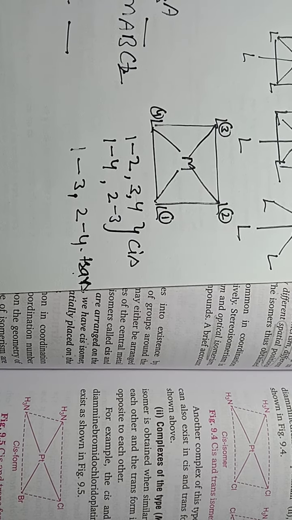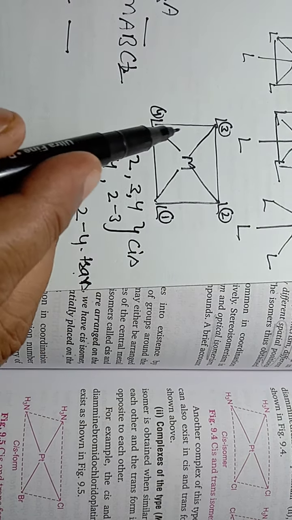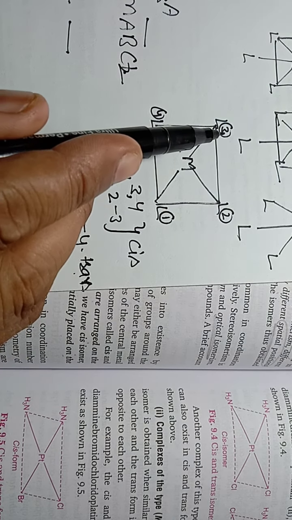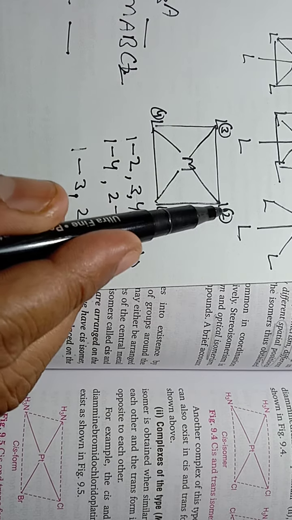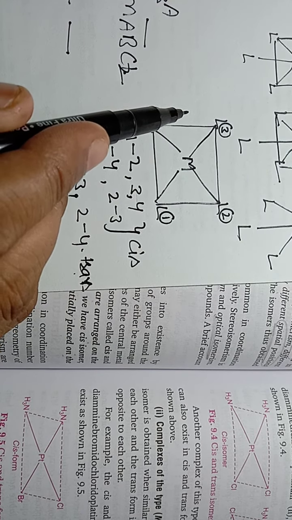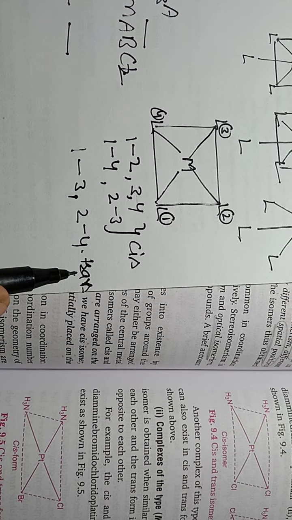In the same way, positions 1 and 3 and 2 and 4 are opposite to each other, and that is why these are trans positions.